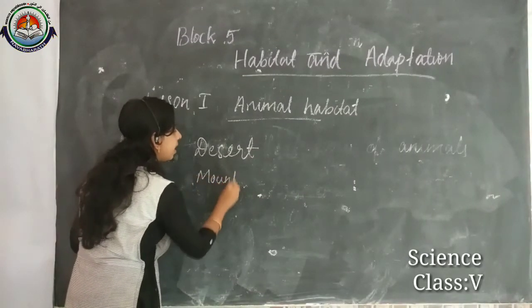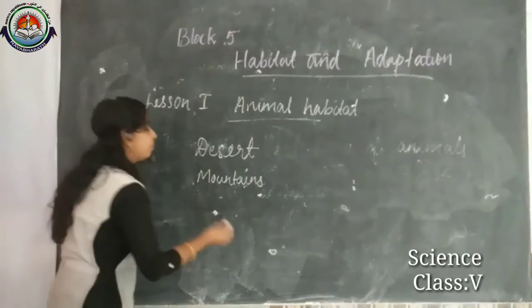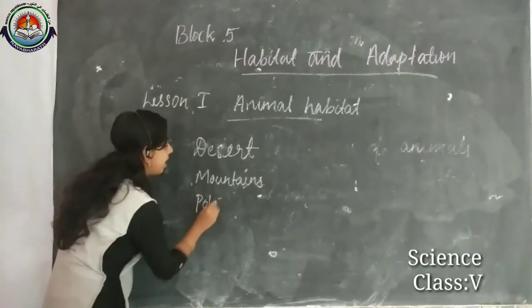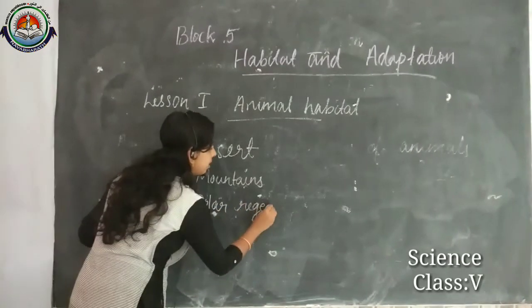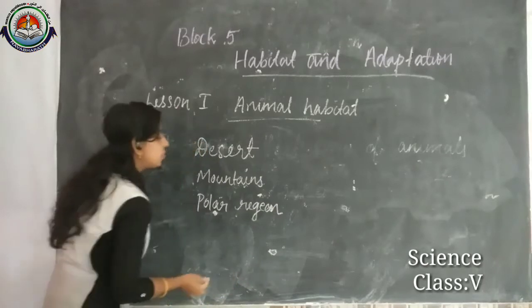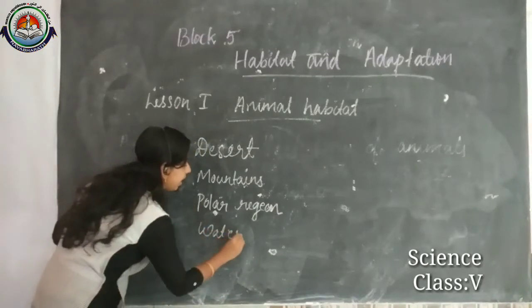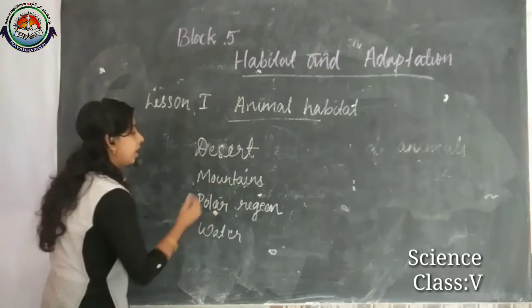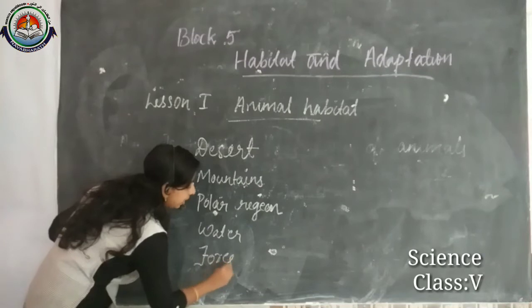In the polar regions, we can see animals. Then in water, we can see animals, and in forests also we can see animals, right?